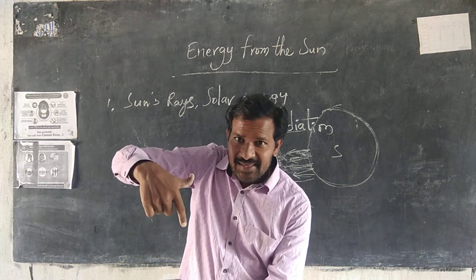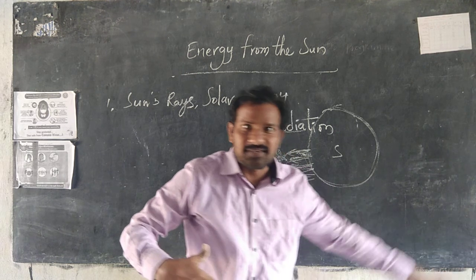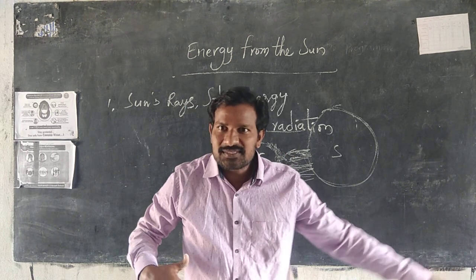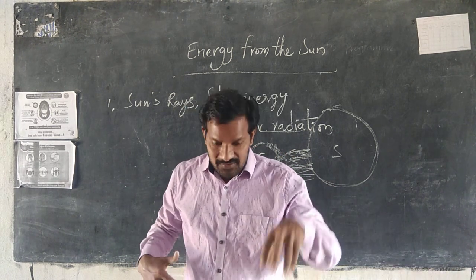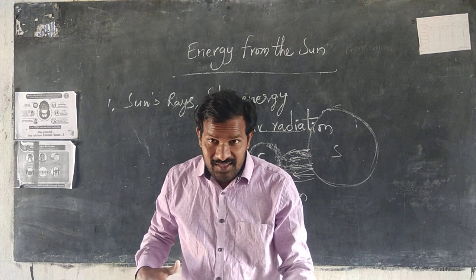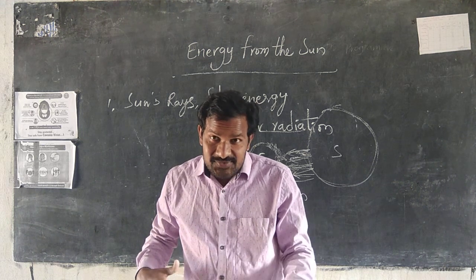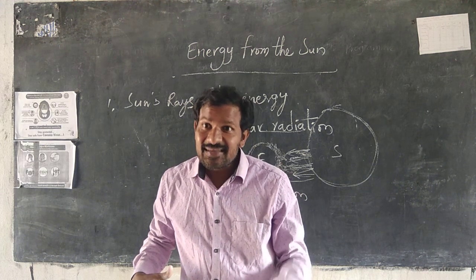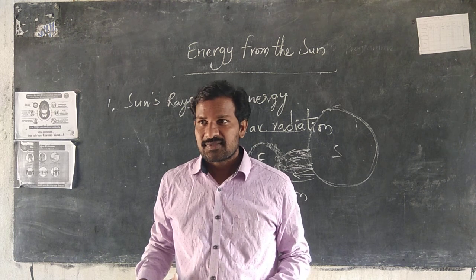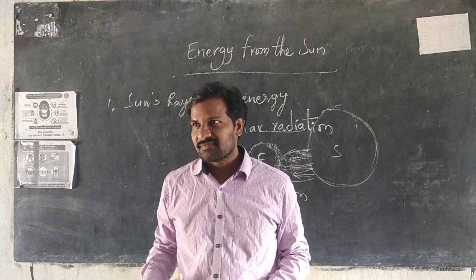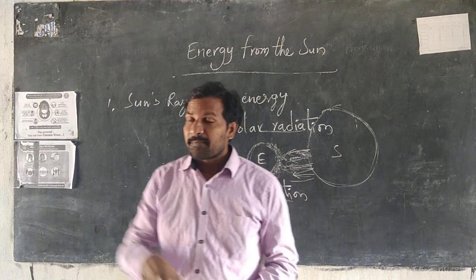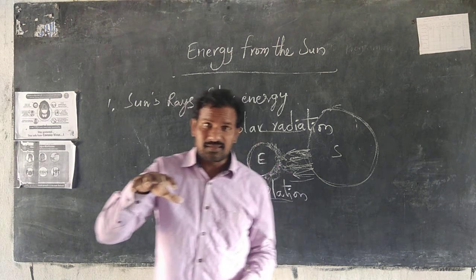That energy is received by the earth surface. Whereas the earth receives energy, that is known as insolation.